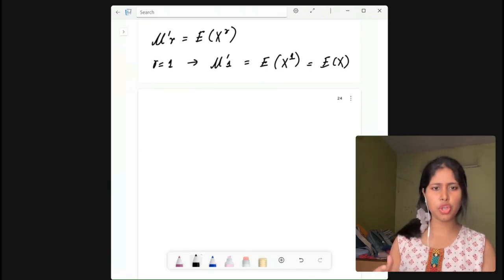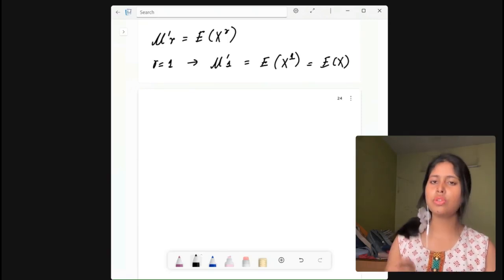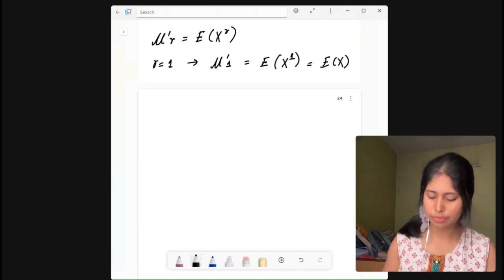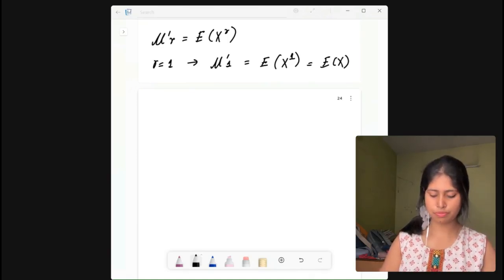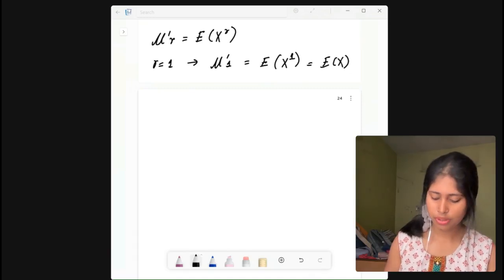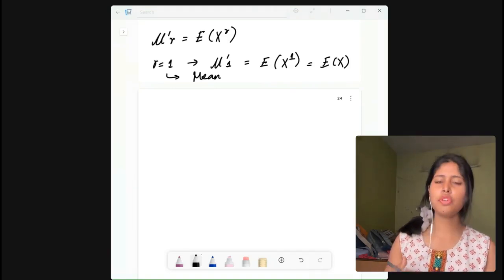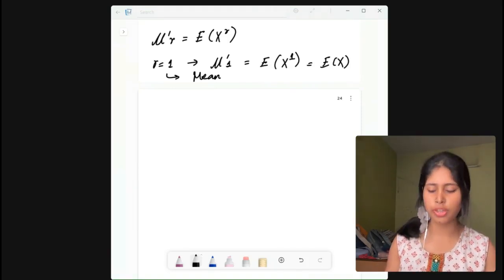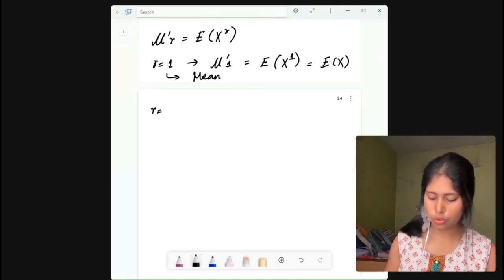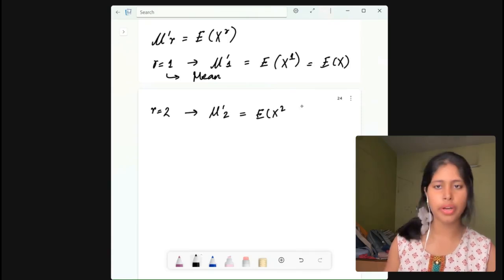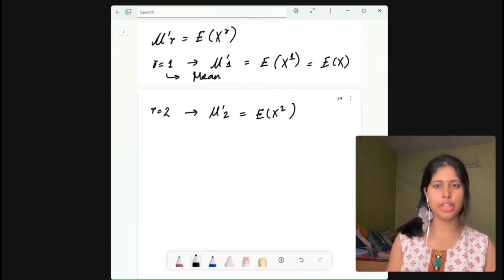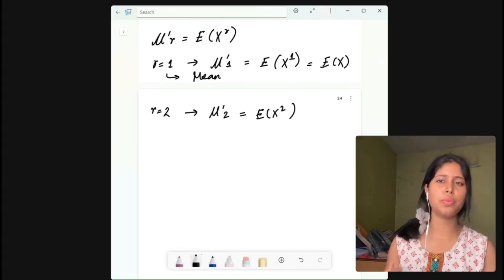Now what is the expectation of x? The expectation of x is the mean. So from the first moment we get the mean, right? This is the mean. Now coming to the second moment. If you do the second moment, which is r equals 2, then you get mu dash 2, which is equal to the expectation of x square, right? Now what is the use of the expectation of x square? You know it, right? We need this expectation of x square to find the variance.